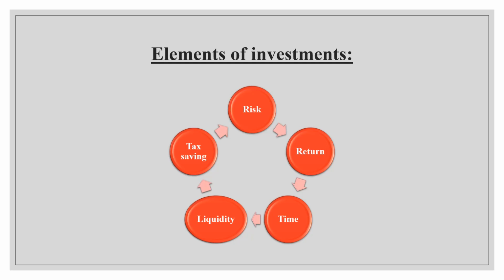Next, coming to liquidity, which can be easily converted into cash or cash equivalents, so that it is helpful for you. That means you can withdraw the securities or the investments at near money value, near market value. Next element is tax saving. As I said, tax considerations are one of the objectives. In the same way, it is one of the elements so that you can evade taxes, so you can pay less taxes by investing in the various avenues. So these are the elements of investments.